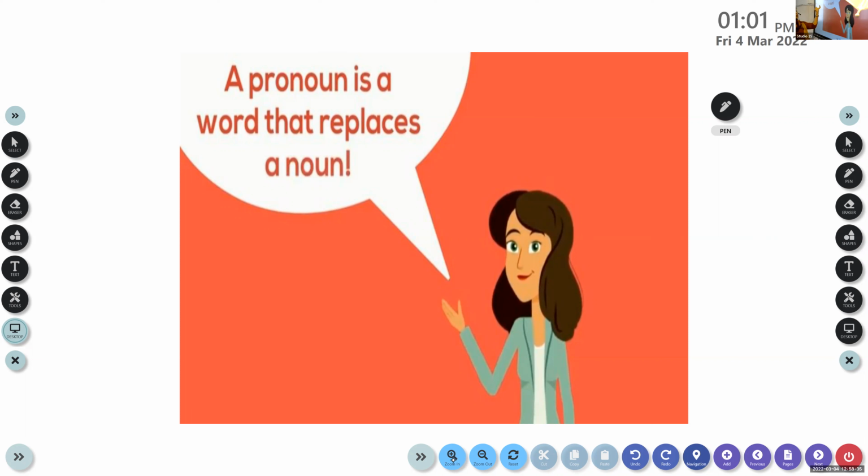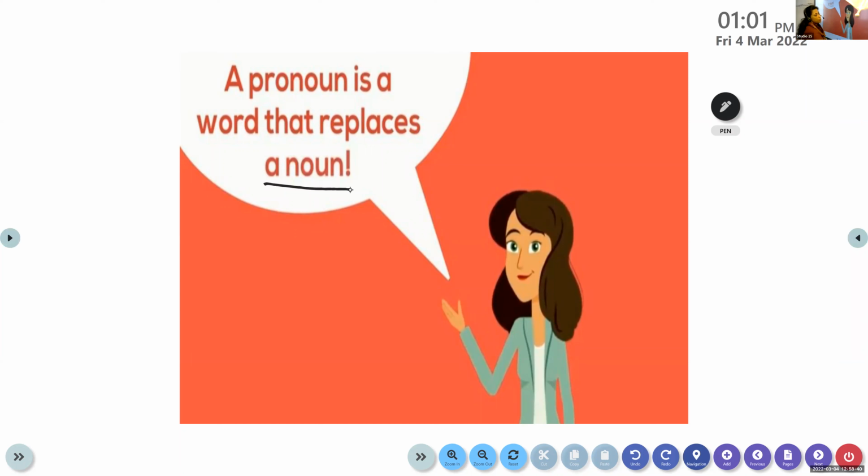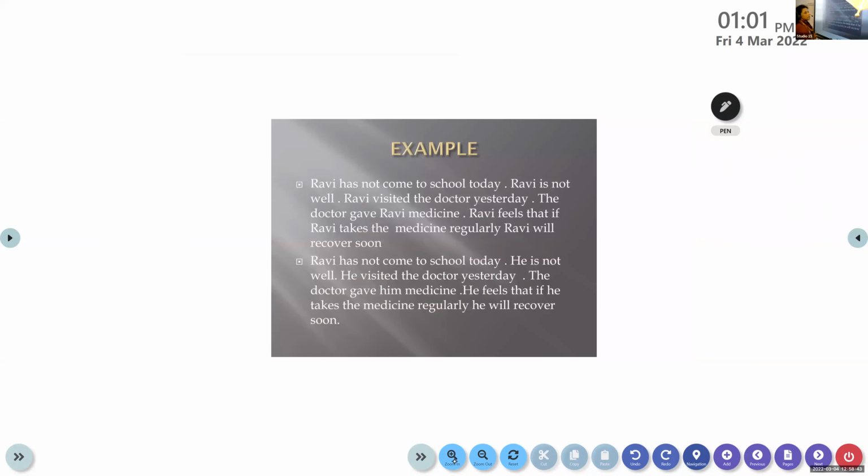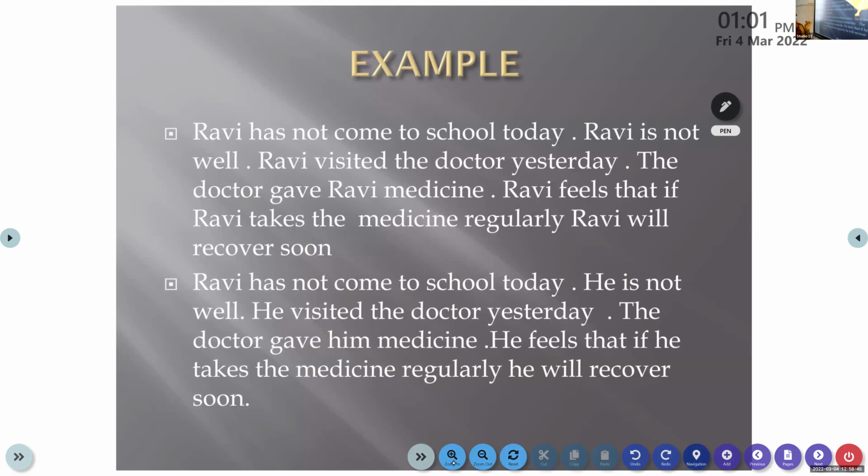So pronoun is a word that replaces a noun in order to avoid repetition. Here is an example for you. Ravi has not come to school. Why? Ravi is not well. And Ravi visited the doctor. You could see there, Ravi, it is necessary to write only once. It is not necessary to write over and over again. So in order to avoid repetition, what do we have to make use of instead of Ravi? Instead of Ravi, what do we have to write there?